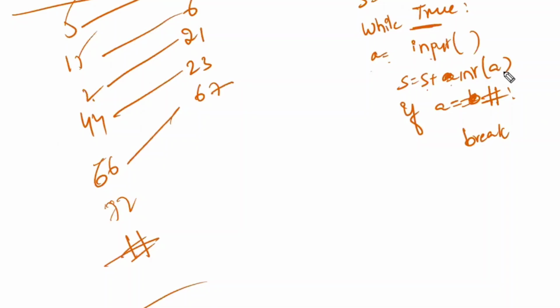Got the point? First, where I have started this one. After that, I have taken multiple times. You have to ask the user multiple times, so you have to write that inside the loop. You have to ask the user multiple times inside the loop. Got the point? So let us observe this one.